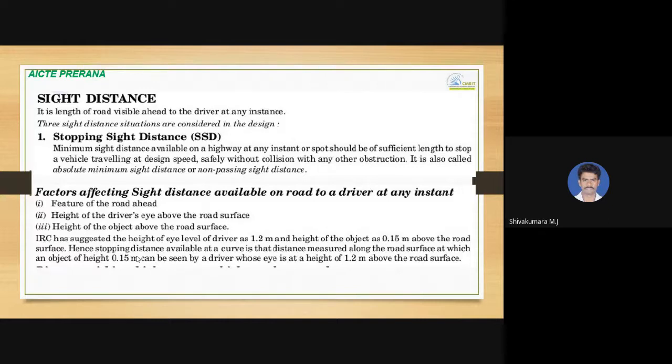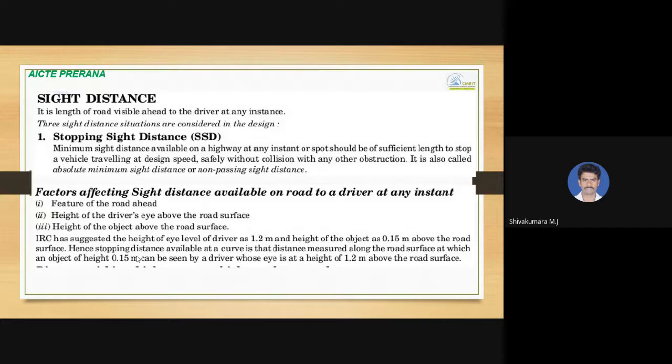It should be of sufficient length to stop a vehicle traveling at design speed, and without any collision safely it should be stopped. So it is called absolute minimum sight distance or non-passing sight distance.